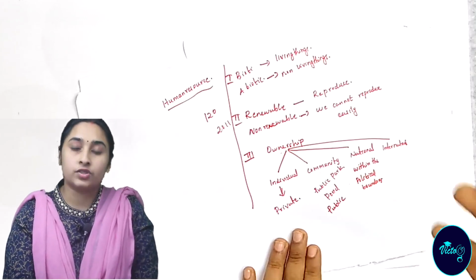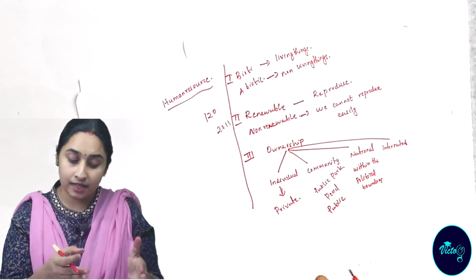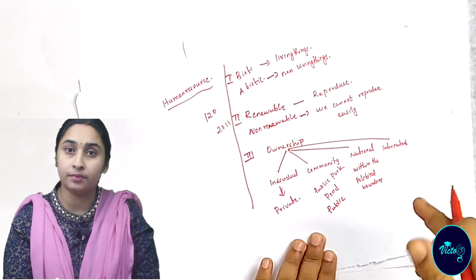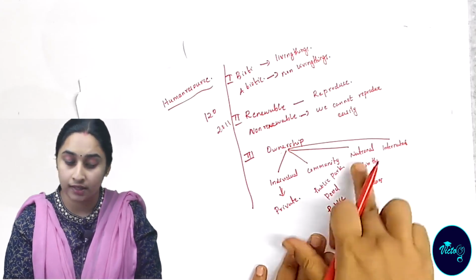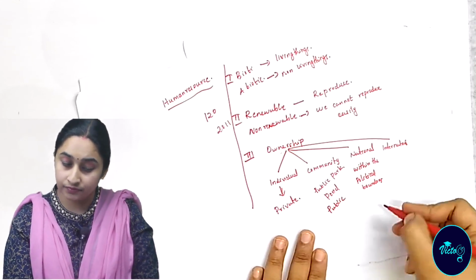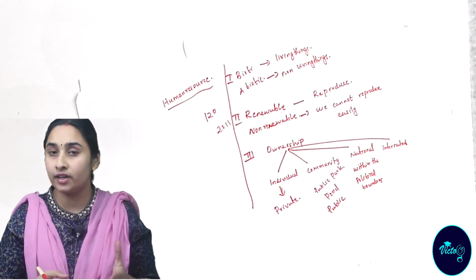The resources belong to a particular nation, or I can say all the resources, whether private property or public property, that are seen within the boundary of a particular nation are known as national resources. International, national resources include minerals, wildlife, all the things.